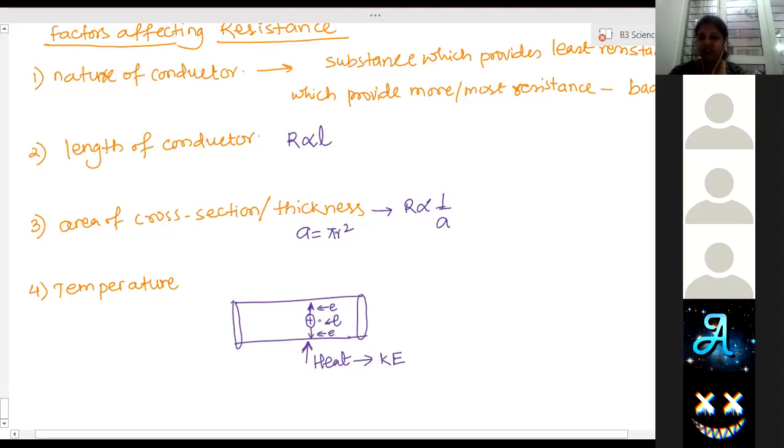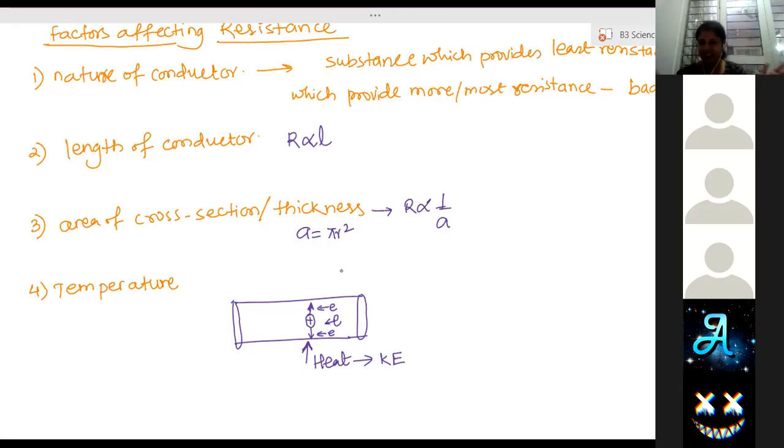Wherever it goes, it will keep colliding. If it wants to go down, it is colliding because the amplitude has increased. If it wants to go up, then also it will keep colliding. So the number of collisions increases due to increased kinetic energy, as the particles keep vibrating with a larger amplitude. All the space is increased, and due to the space increase, their movement will also increase, right? Right, yes. Parth? Yes, ma'am.